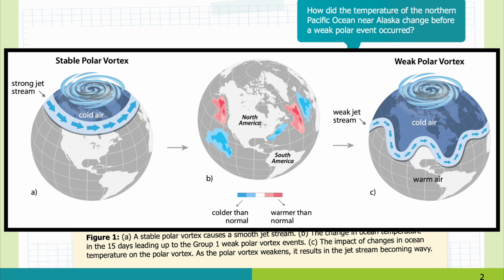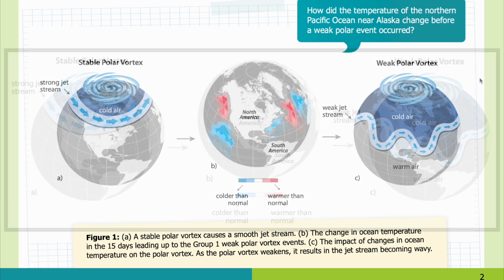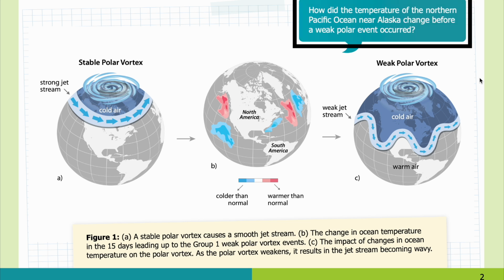In the right panel, C, you can see the impact of changes in ocean temperature on the polar vortex. As the polar vortex weakens, it results in the jet stream becoming wavy. Looking at the graphic, how did the temperature of the northern Pacific Ocean near Alaska change before a weak polar event occurred?